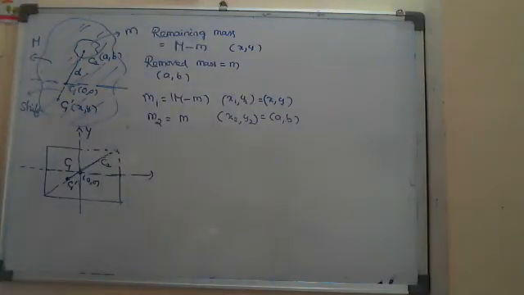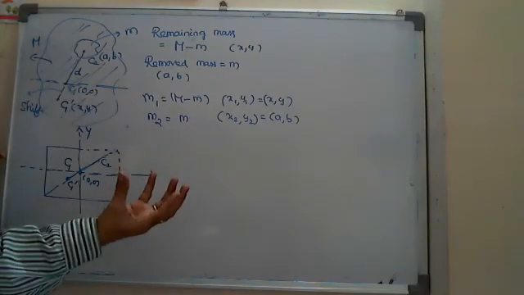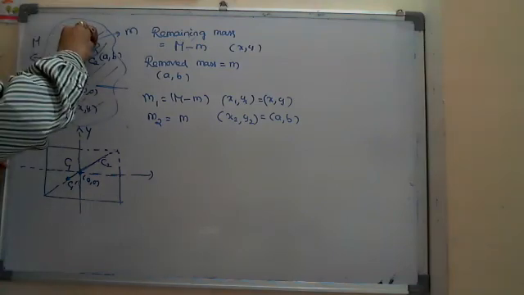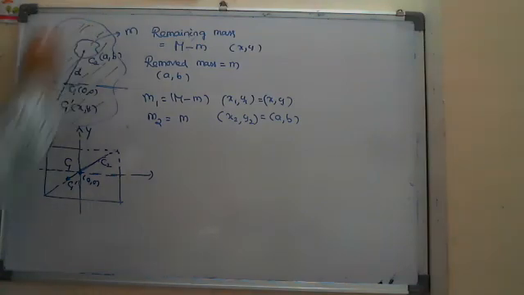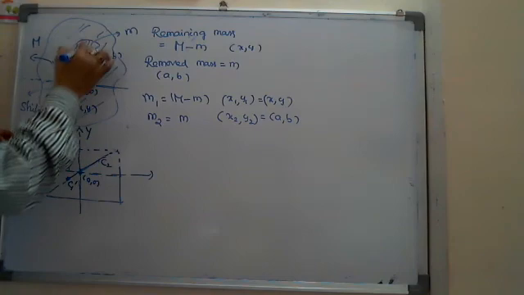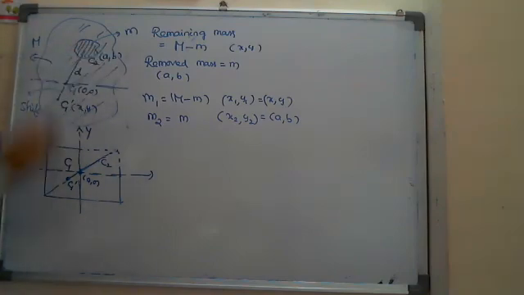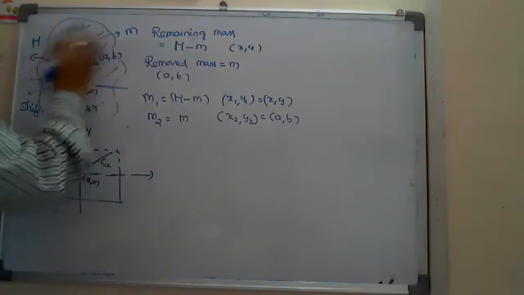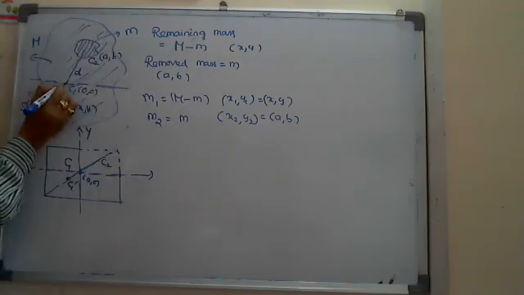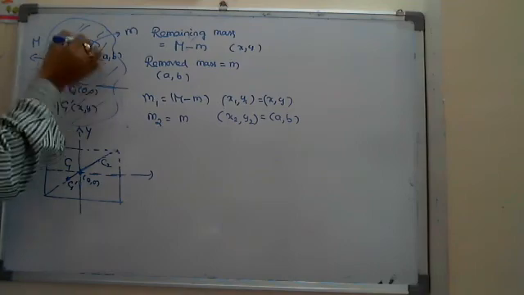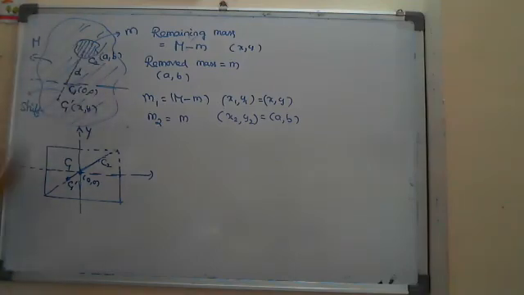So look here. Suppose whatever mass was removed, if I place it again at this position, the center of mass of the remaining mass plus the removed mass will come to C1. Am I right?